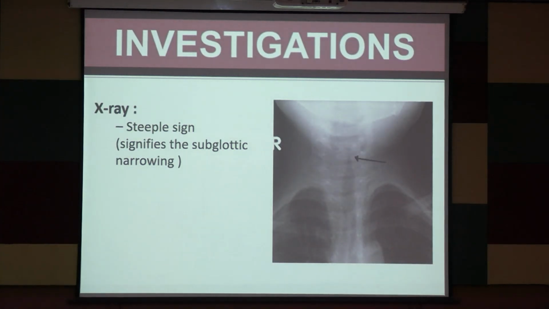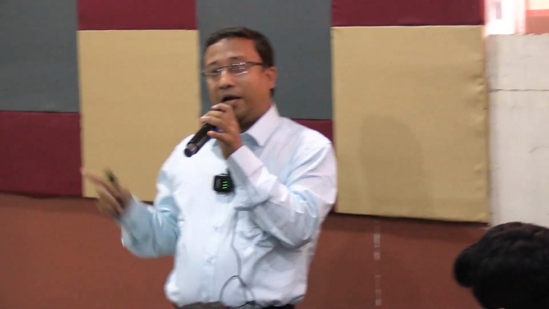Biphasic stridor. So this sign is also very much characteristic of ALTB, that is subglottic narrowing, which is known as this one. You can see there is narrowing of the subglottic structure. So this is known as Steeple sign. Remember the two signs: Thumb sign is for acute epiglottitis and Steeple sign for ALTB.